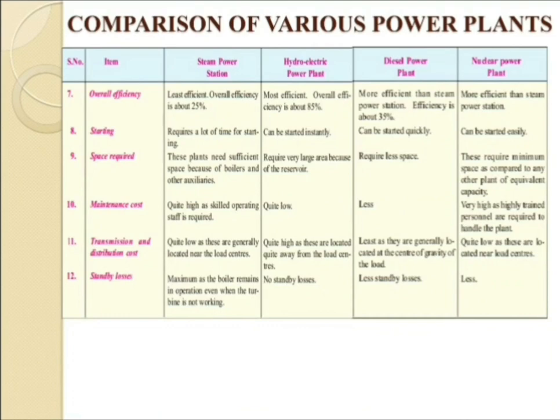Last one, that is the standby losses. They are maximum for the steam power plant, as the boiler remains in operation even when the turbine is not working. For the hydroelectric power plant, there are no standby losses. The diesel power plant has very little standby losses, and again the nuclear power plant has very little standby losses.